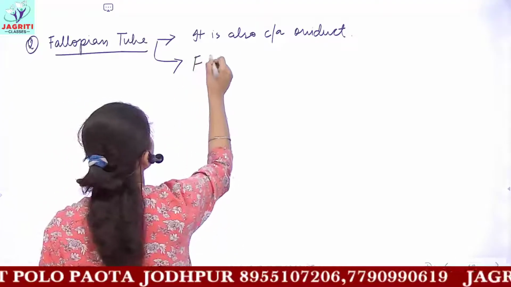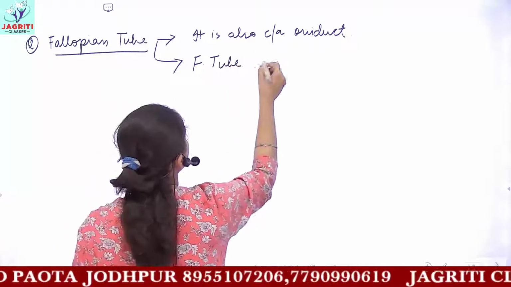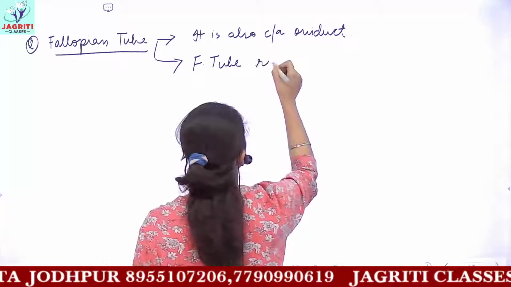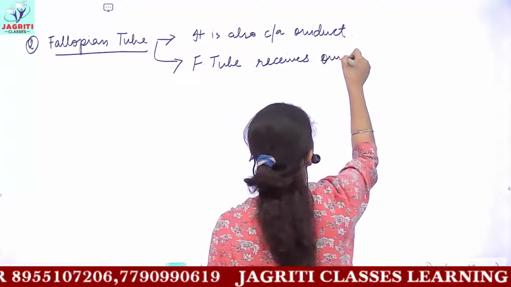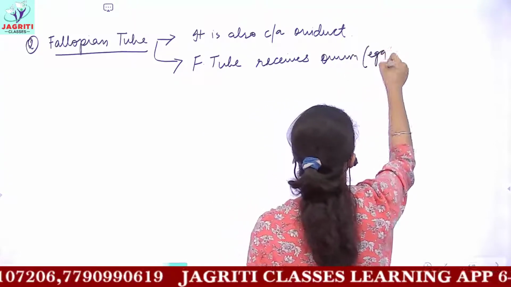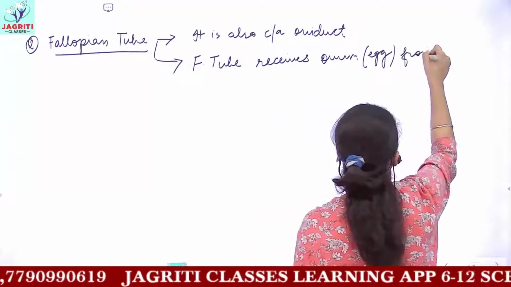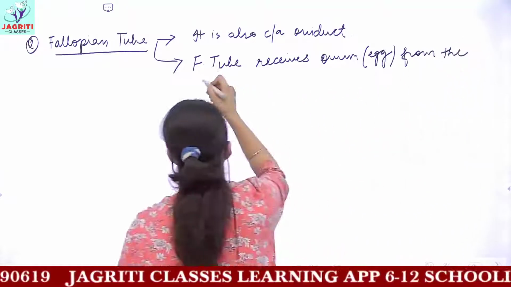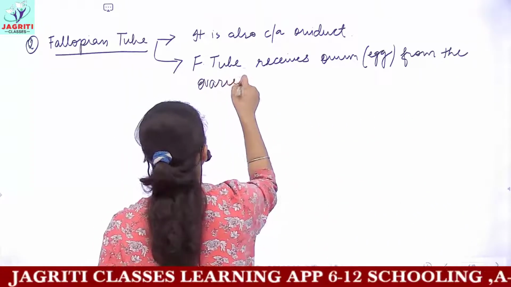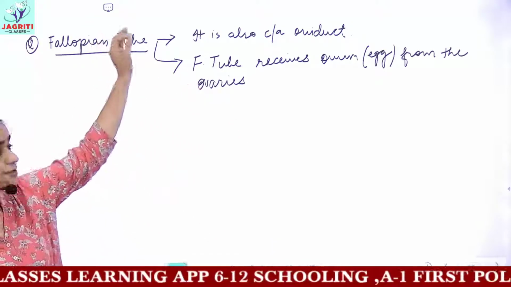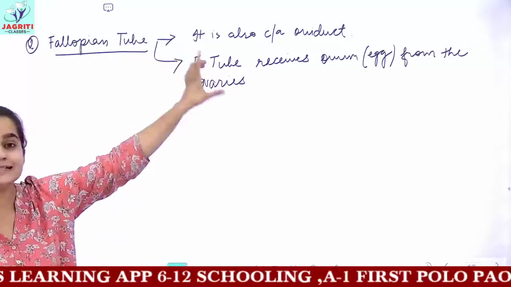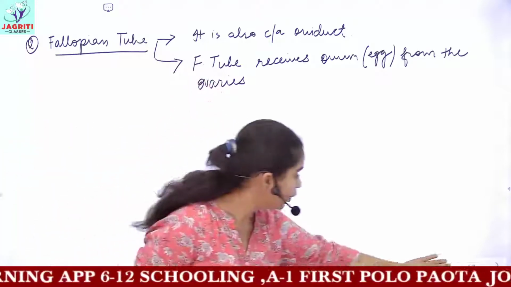Or you can say that the fallopian tube receives the ovum, or the egg, which is your female gamete, from the ovaries. And once the fallopian tube or oviduct receives the egg, the egg remains in this fallopian tube, and what happens is,